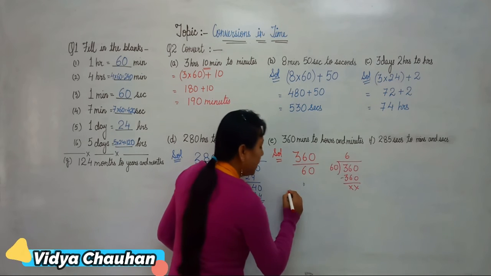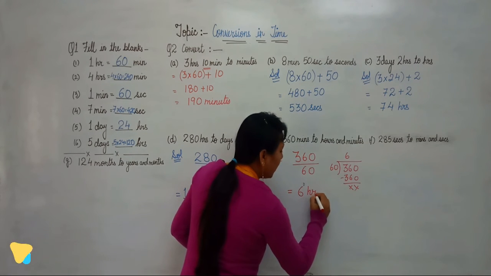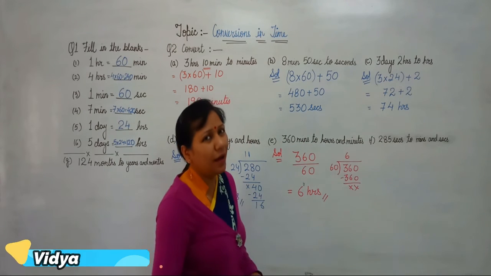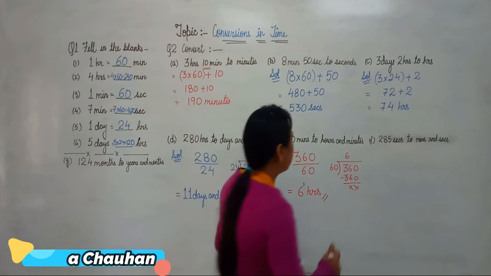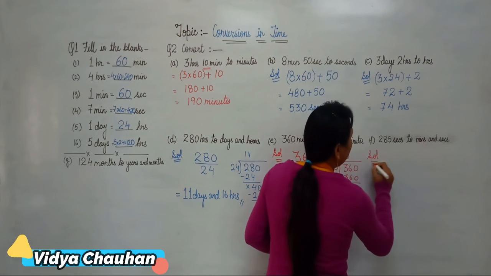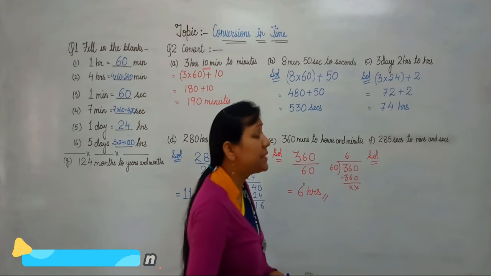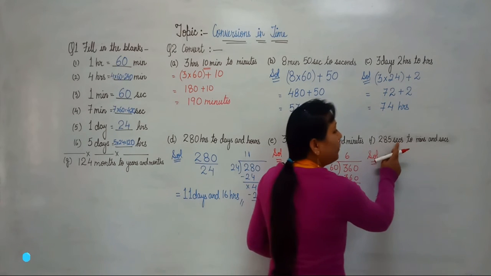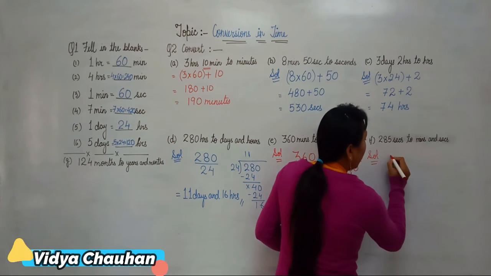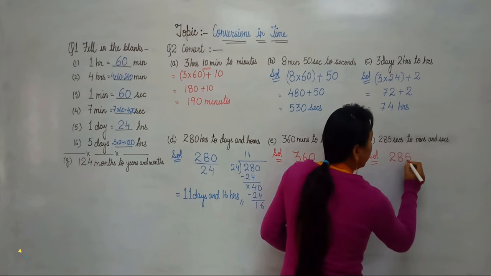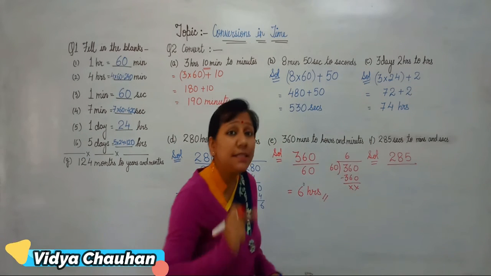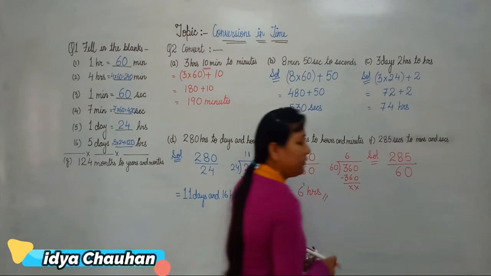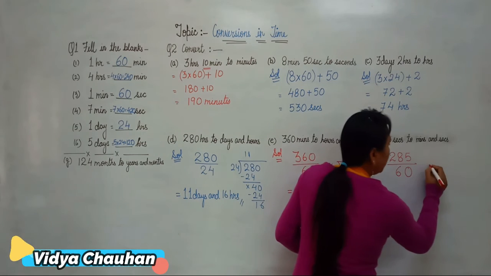So what is your final answer? Your final answer is 6 hours. It means 360 minutes is actually equal to 6 hours. Clear? Coming to the next part, it is said you have to convert 285 seconds into minutes and seconds. So once again we have to convert a smaller unit to a bigger unit, and at the same time you all know that there are 60 seconds in 1 minute. So once again we are going to divide 285 by 60. So let's do the division.